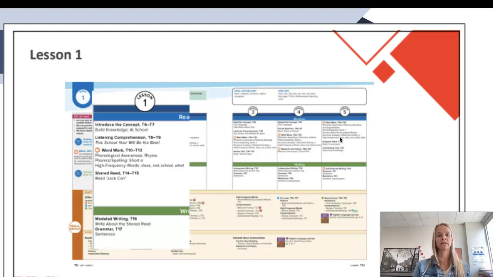We just went through those components of introducing the concept with that building the knowledge, where we had that question of the week, where we had that video. We looked at the listening comprehension, that big book, which is either going to be about the best day, or the school year will be the best, or what about bear for kindergarten. And then remember, for our word work, all we're looking at is that high frequency word, because we want to in first grade connect it to that shared read about Jack Can. And then remember, in kindergarten, you're going to take it right to that modeled writing with your listening comprehension piece about what about bear. Those are the pieces that I wanted to talk with you about right now.